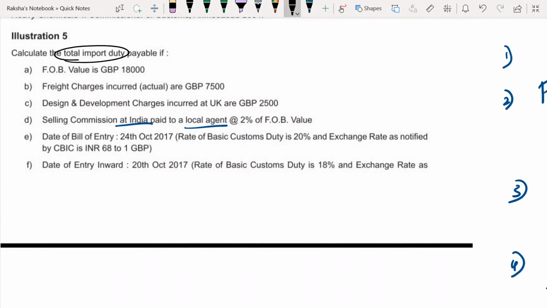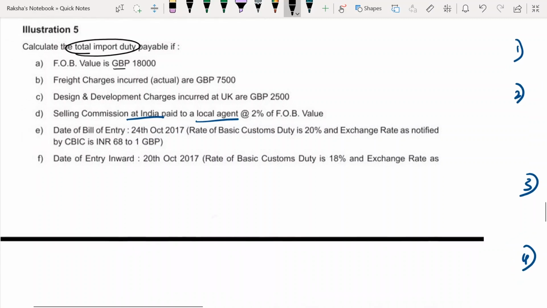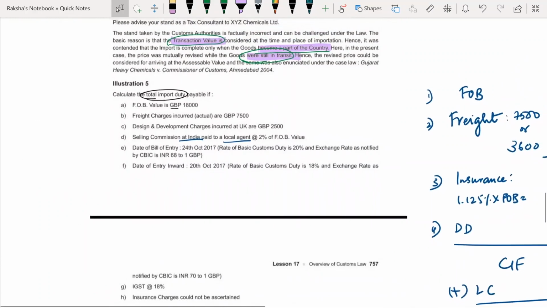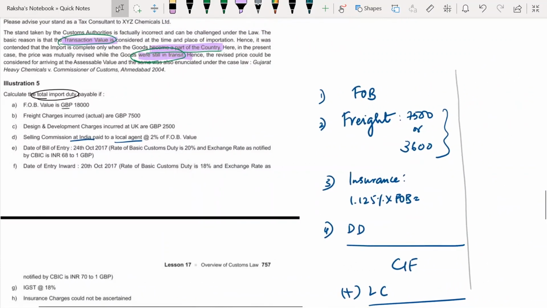What are they asking you in this question? Total import duty. FOB value of GBP 18,000. GBP is British Pound Sterling, the currency of the UK. Now they have given you FOB of 18,000.